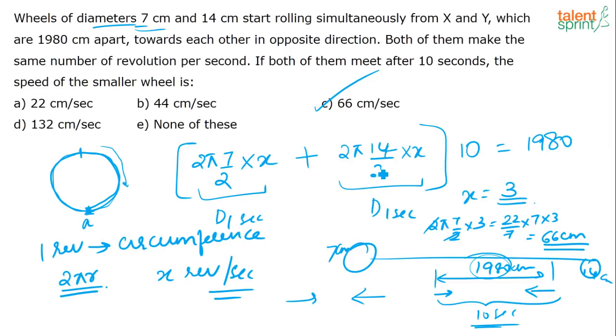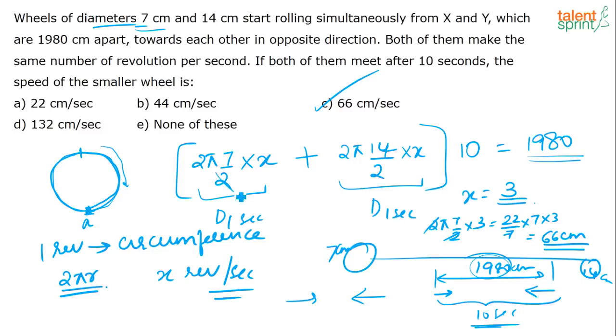Now in the question they are saying that when both the wheels are moving in opposite directions, in 10 seconds they are meeting. What does that mean? In 10 seconds both of them put together cover a distance of 1980. So the distance covered by both the wheels in 10 seconds can be equated as the distance they cover in 1 second into 10, which is equal to 1980. From this I got the value of x, where x is equal to 3.